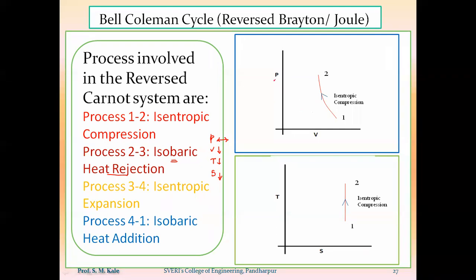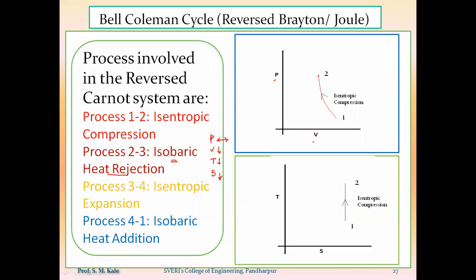In the PV diagram, only two parameters are of concern. The first one is pressure, the second one is volume. But as pressure remains constant, it is a constant pressure line, and point 2 is the starting point. So from point number 2, I can draw a horizontal line. Any horizontal line passing through point number 2 will represent constant pressure.